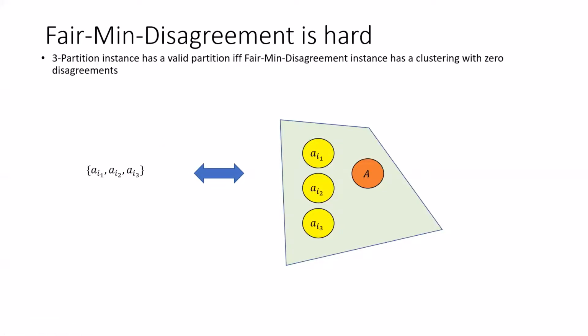So following this claim, you can see that there is no approximation algorithm with a finite approximation factor for fair min disagreement, because otherwise we could solve three-partition, and that is not possible unless P equals NP.